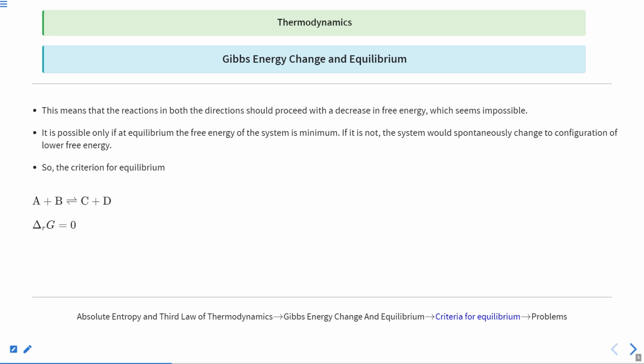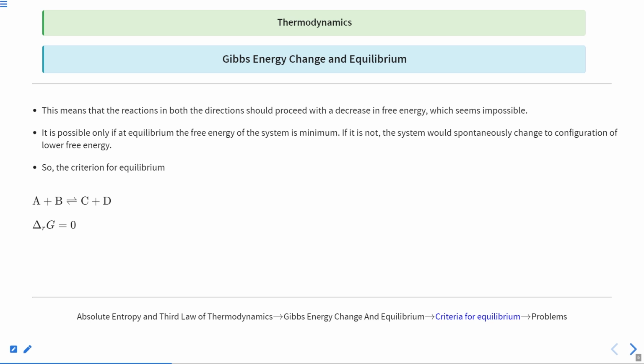So if something is in equilibrium, it means that in that state the free energy is minimum. That is the reason it stays constant at that point. But if it is not the minimum energy, it will move in such a direction that the free energy becomes minimum.